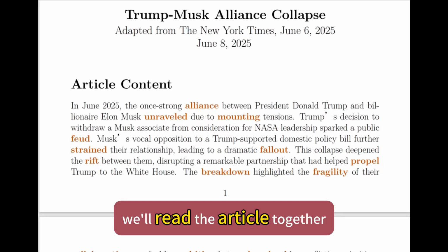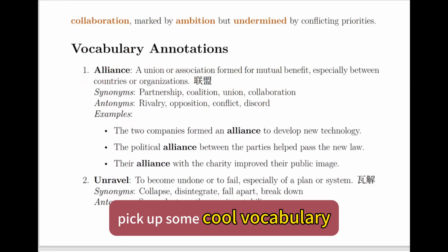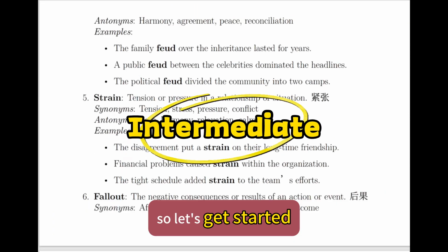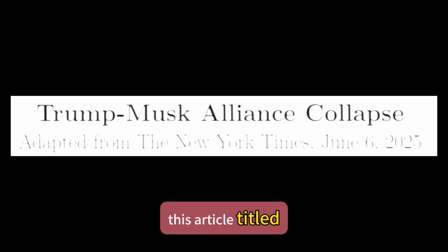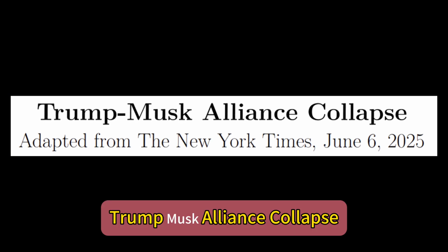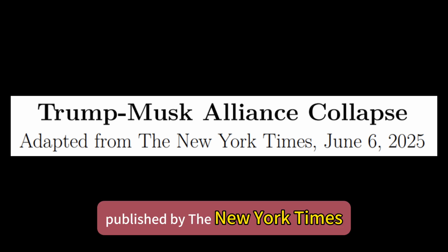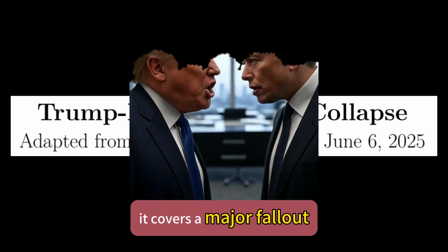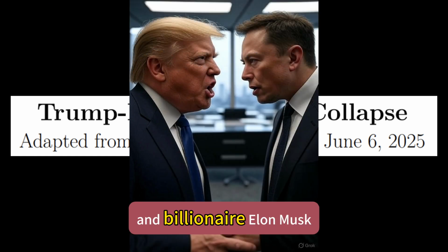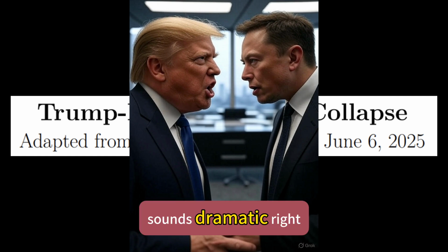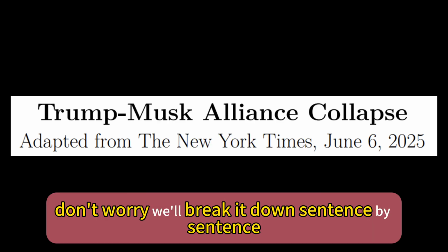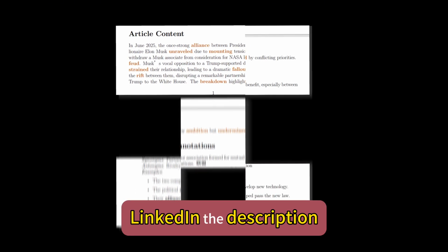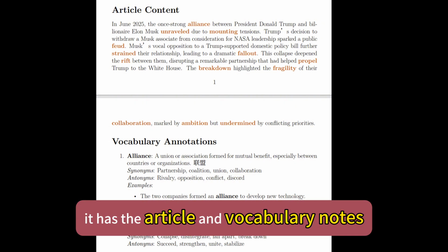In this lesson, we'll read the article together, pick up some cool vocabulary, and break down what it all means. This lesson is perfect for intermediate level learners, so let's get started. This article, titled Trump-Musk Alliance Collapse, is adapted from a piece published by the New York Times on June 6, 2025. It covers a major fallout between President Donald Trump and billionaire Elon Musk. Sounds dramatic, right? Don't worry, we'll break it down sentence by sentence. You can follow along with the PDF version, linked in the description. It has the article and vocabulary notes.